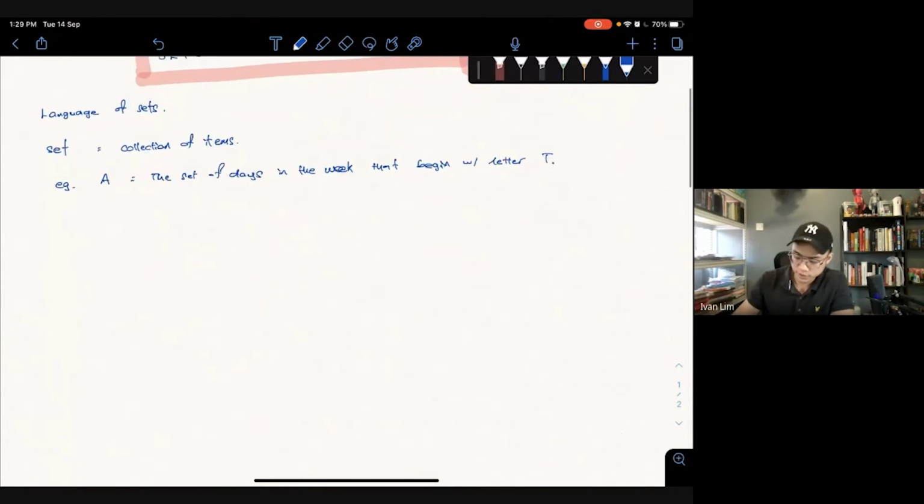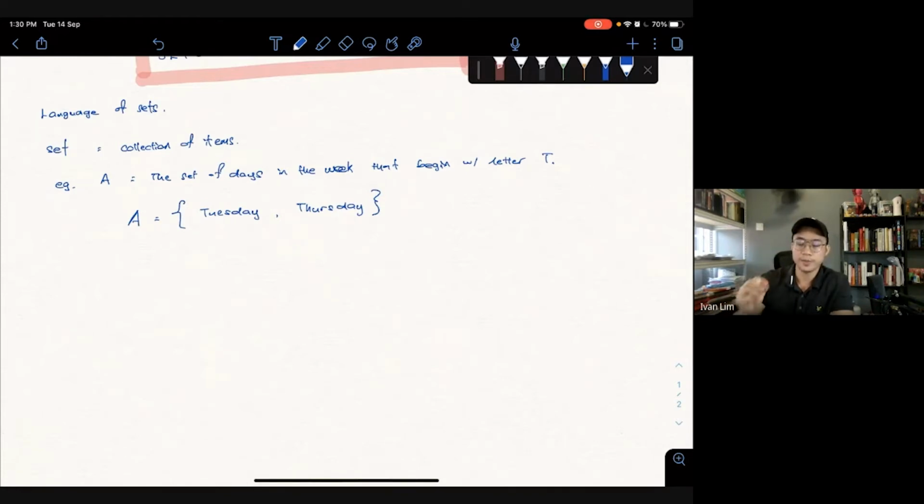So how do we represent it? We write it as A equals. Okay, this is called set notation. Then we put it in a curly bracket. You have to put it in a curly bracket to express the set. Okay, I'll explain to you all what this curly bracket and the terms inside are called. So there are 2 days, which are Tuesday and Thursday. Okay, then you put a close curly bracket. Okay, this is a bracket, but don't put the round, the smooth round bracket. Okay, this one we have to put in curly bracket.